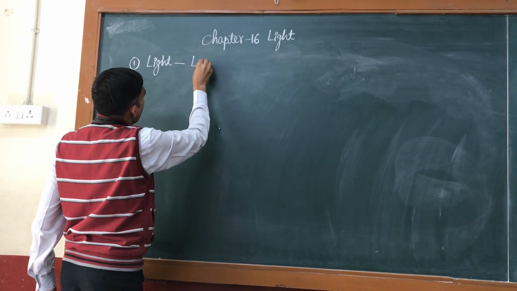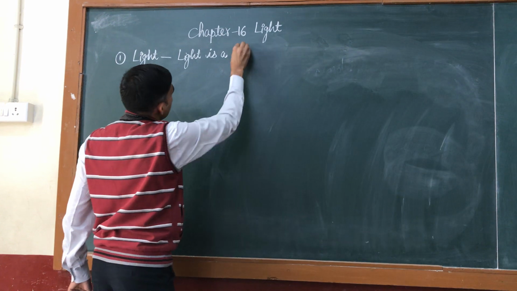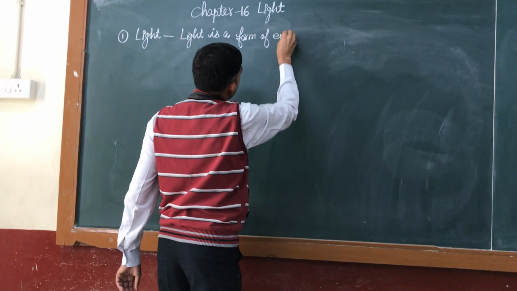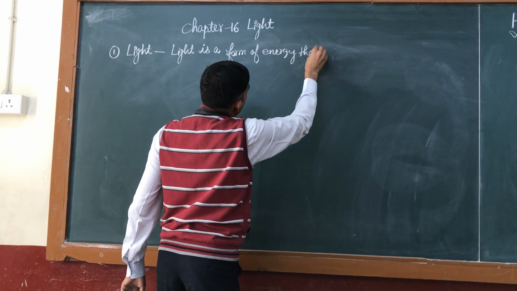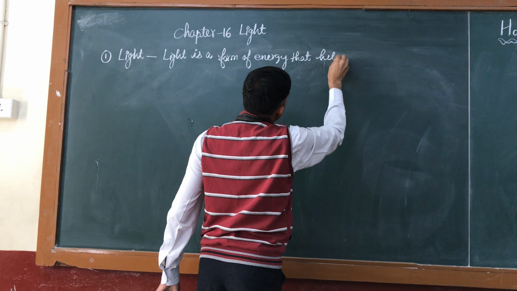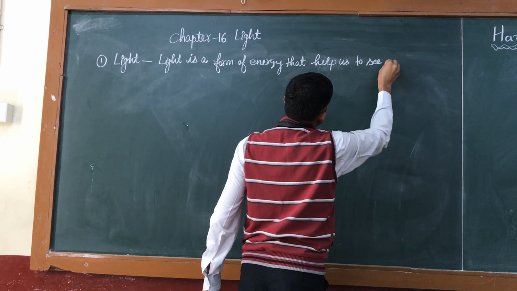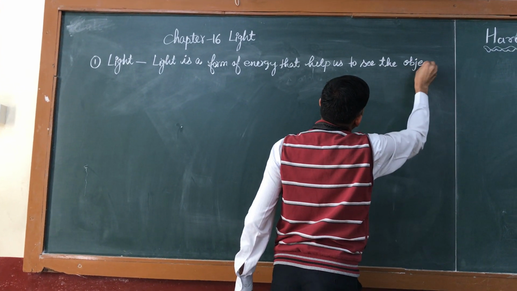Light is a form of energy that helps us to see the objects around us.